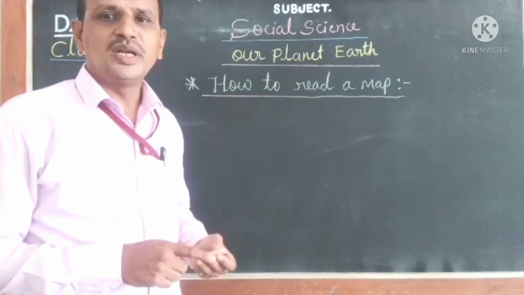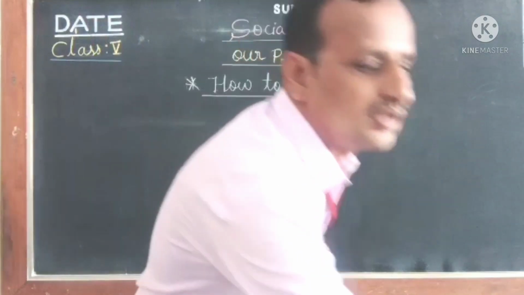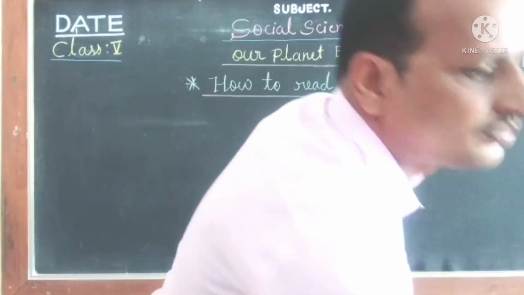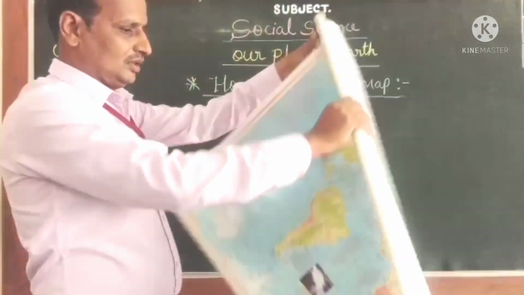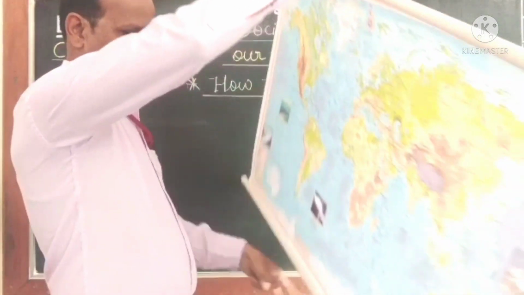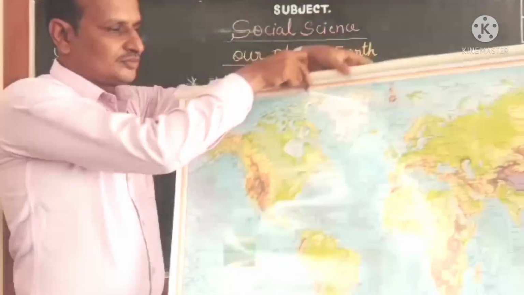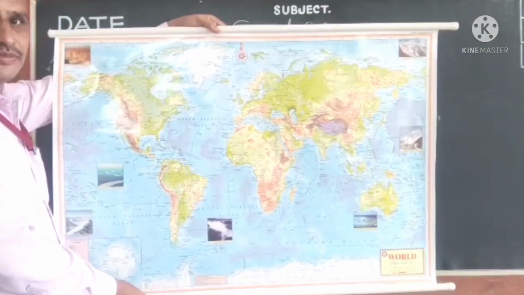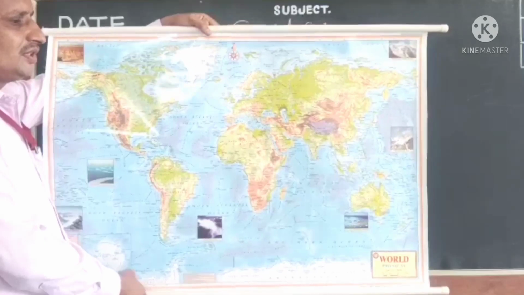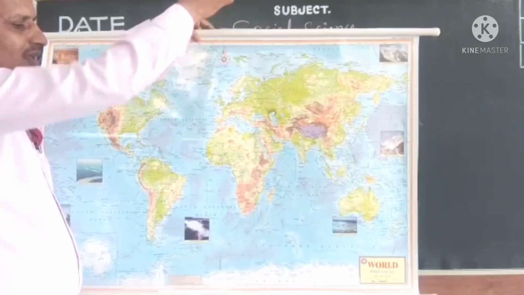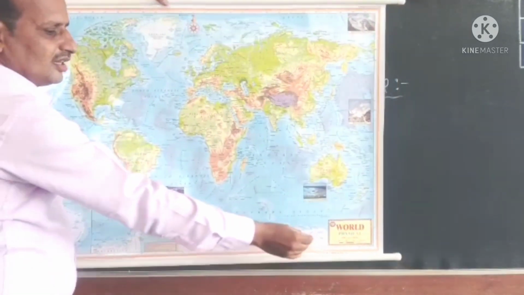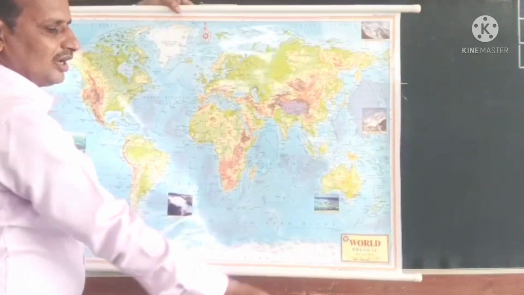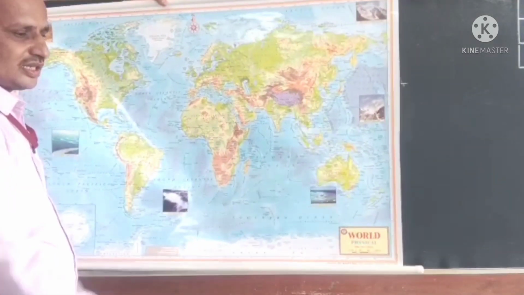Students, here you will see one of the maps. This is the world physical map, and here you can see the title of the map. This title includes the scale also.